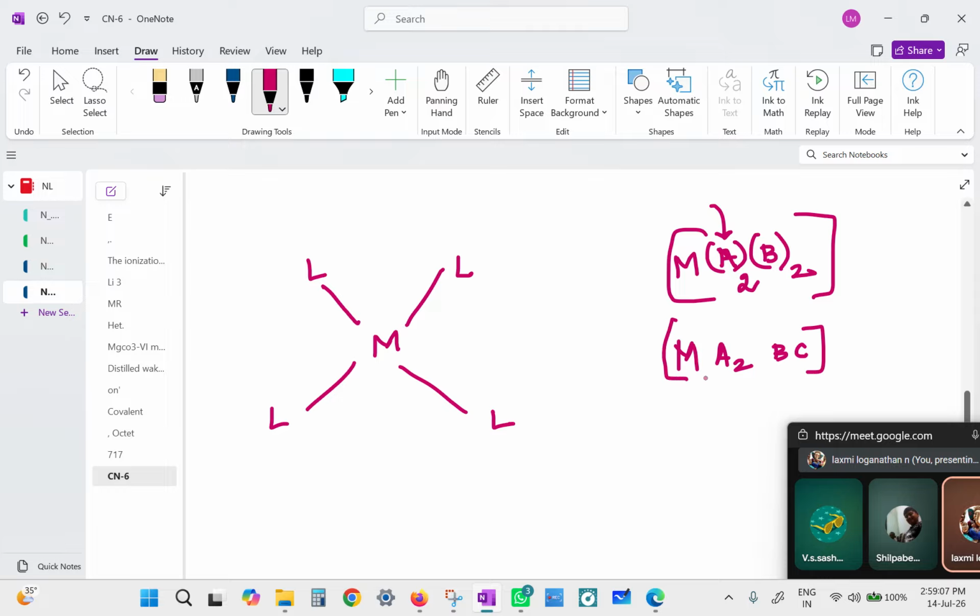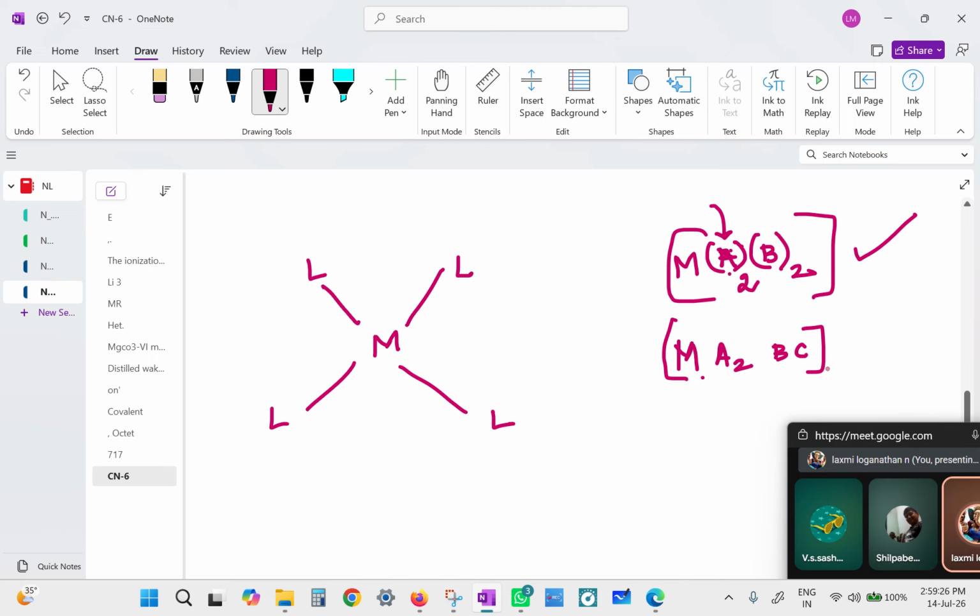That means what? The metal is surrounded by 4 ligands. 2 of them are identical, and the other 2 are identical to each other. Fine. The two A's will be identical, and the two B's will be identical.